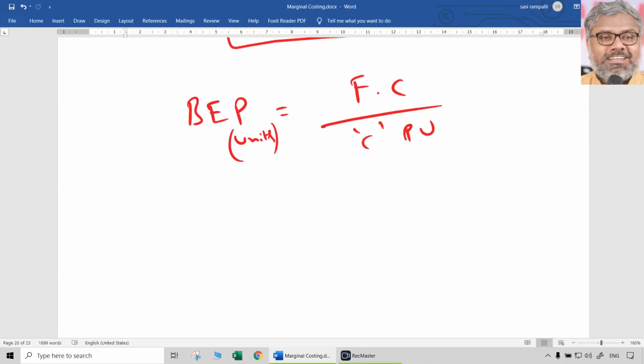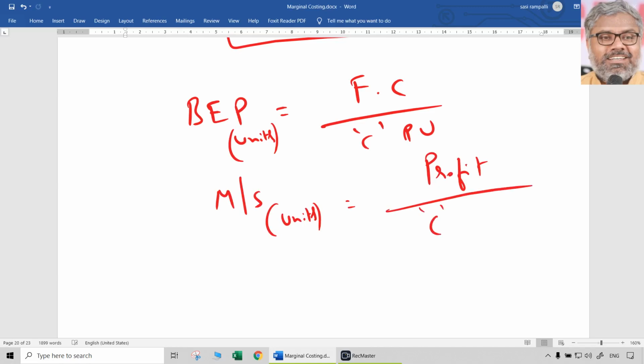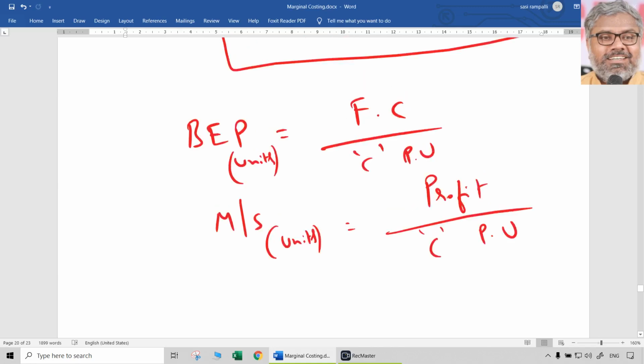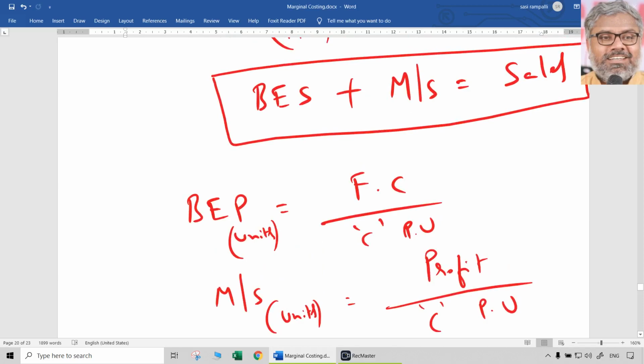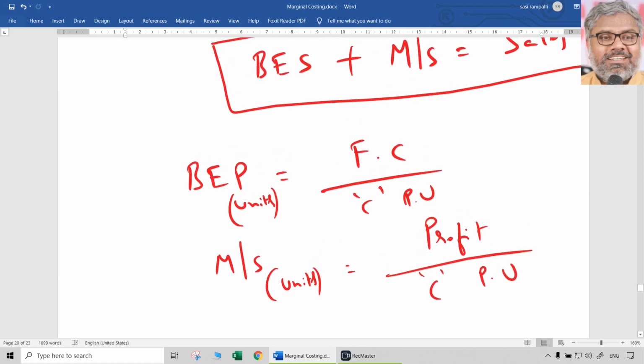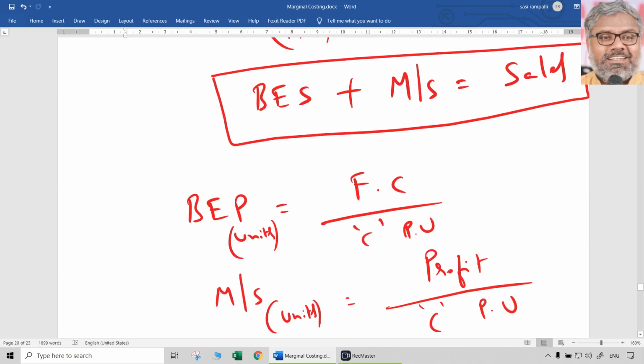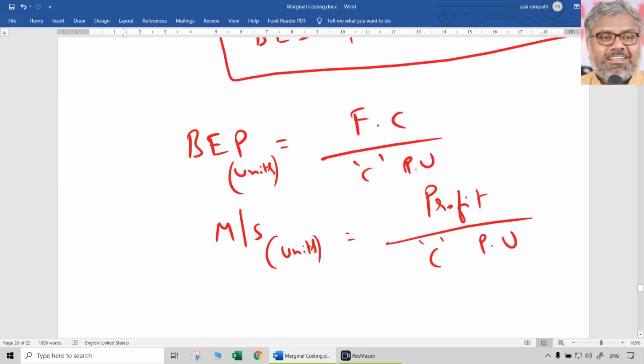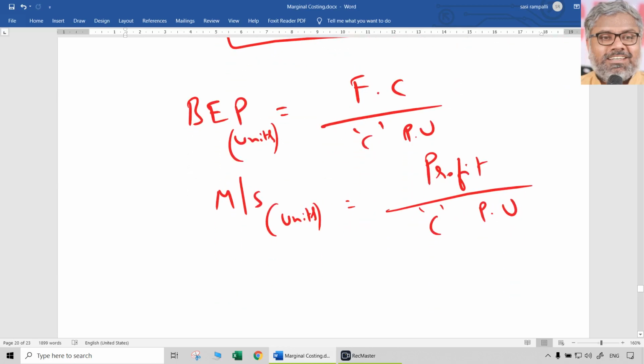Same way, margin of safety number of units also can be found, right? What will be that? Naturally, profit divided by contribution per unit. So, fixed cost divided by contribution per unit is break-even point in units. Margin of safety, number of units sale, is profit divided by contribution per unit. So that's the formula for break-even point and margin of safety if we want to calculate them in number of units.